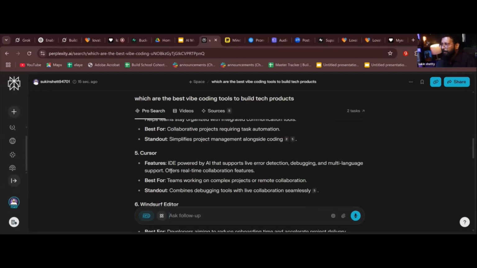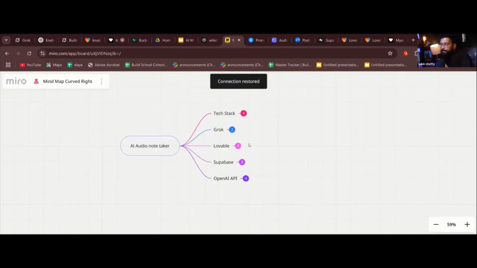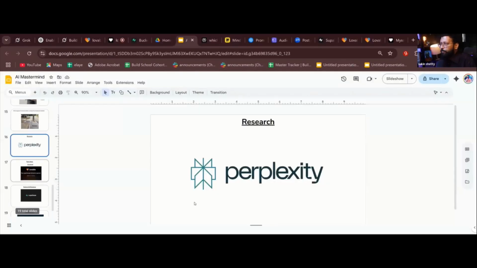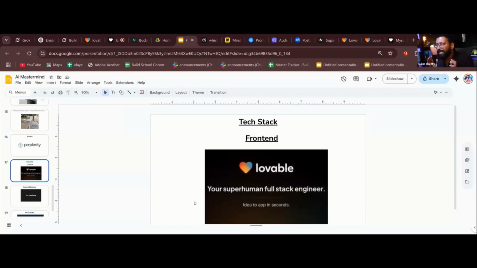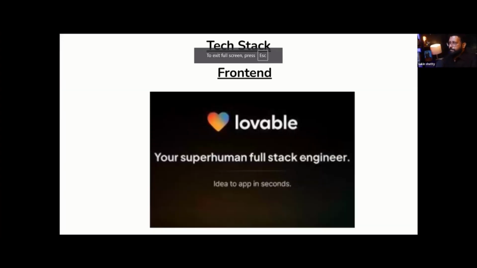Okay, so these are the tools. Now I'm going to select Lovable. Let me go to the mind map. Now we are done with the slides. Sorry, we have slides, I forgot. So for front end, I'm going to select Lovable. Let me show the slideshow. Lovable is free, but it has a limit of 5 messages per day.